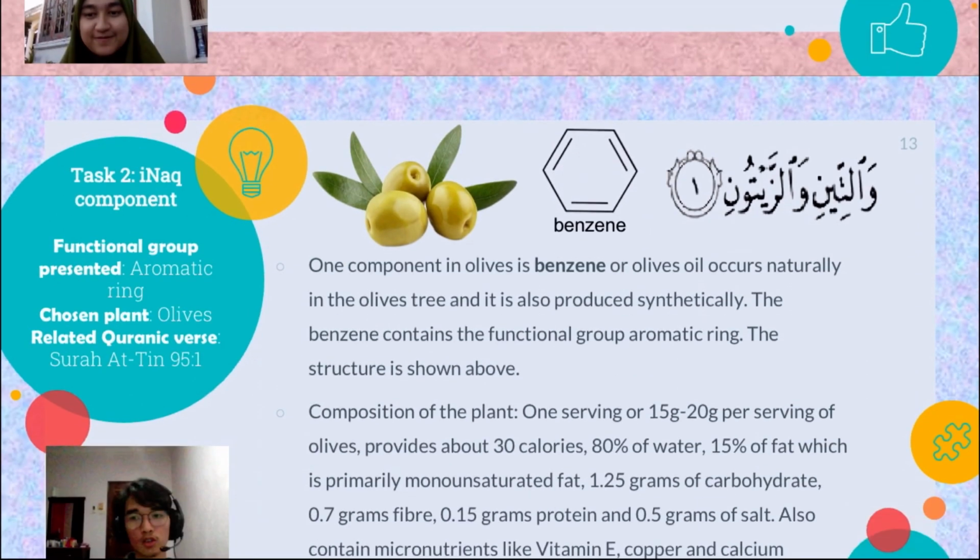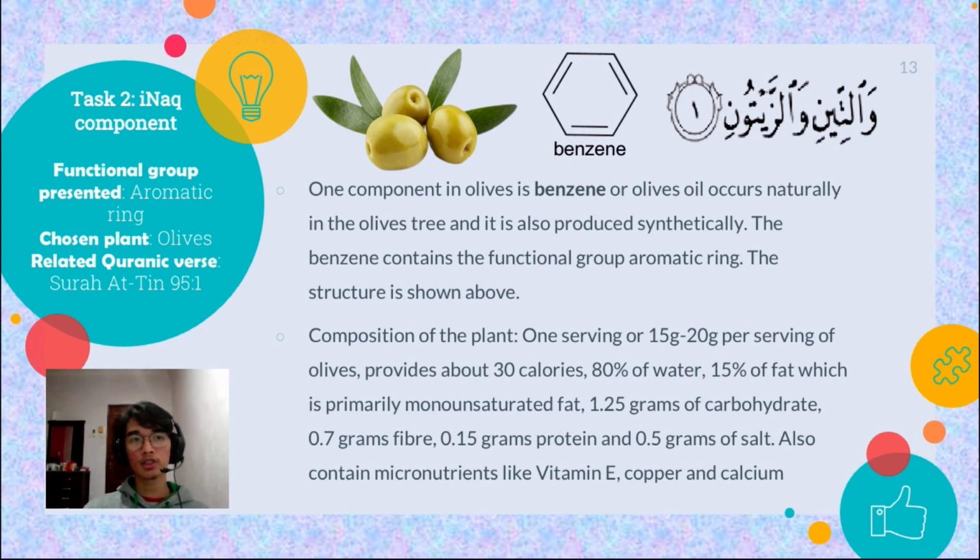For task 2 iNet component, the functional group present in our chosen plant, which is olives, is the aromatic ring. So the related Quranic verse based on the plant that we chose is from Surah At-Tin, verse number 1. A'udzubillahi minasyaitonirrajim. Wat-tini waz-zaitun. So, one component in the olives is benzene or olive oil, which occurs naturally in the olive tree, and it is also produced synthetically. So the benzene contains the functional group aromatic ring, just like I mentioned before. The structure is shown above. This is the structure of benzene on top of the slide.